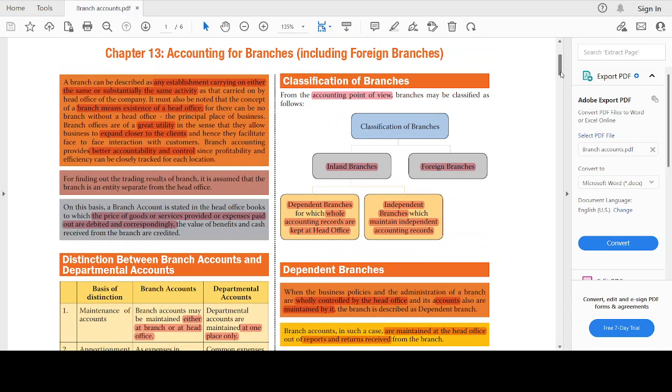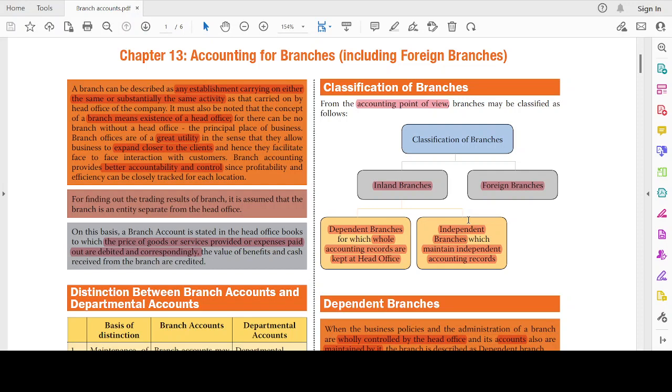Now, moving on to the classification of branches. From the accounting point of view, branches are classified into two types: inland branches and foreign branches. Inland branches are further classified into dependent branches and independent branches. Dependent branches are those branches for which accounting records are maintained at the head office, while for independent branches, the accounting records are maintained at the branch itself.